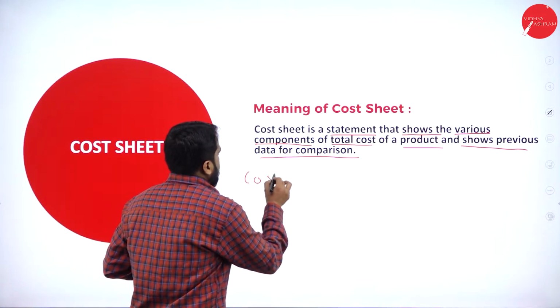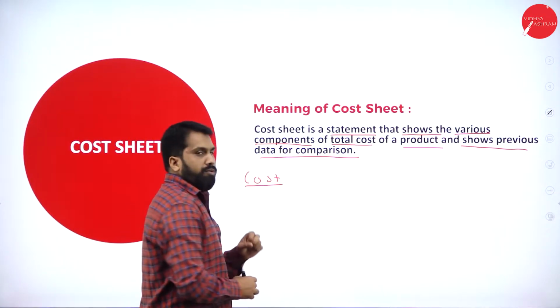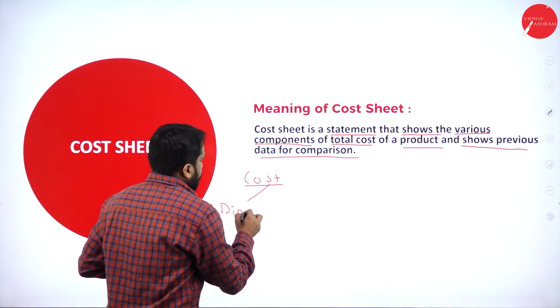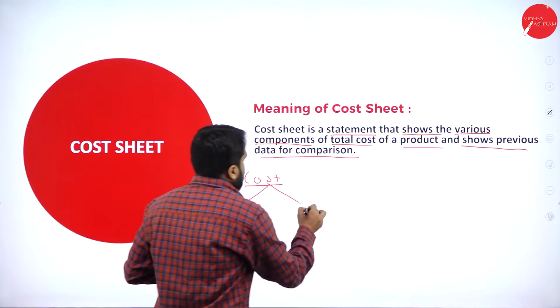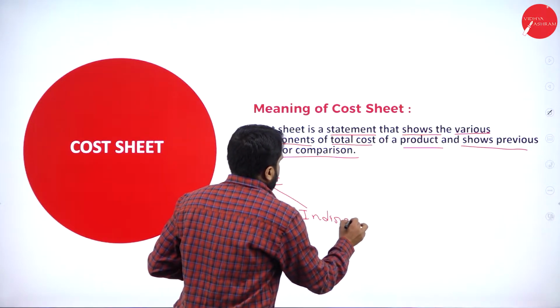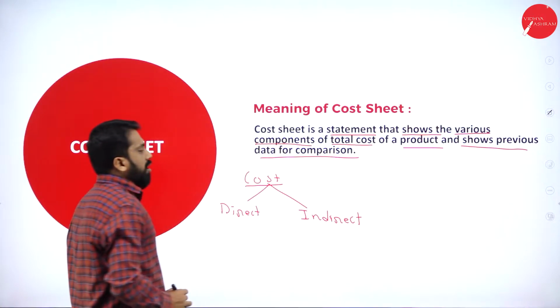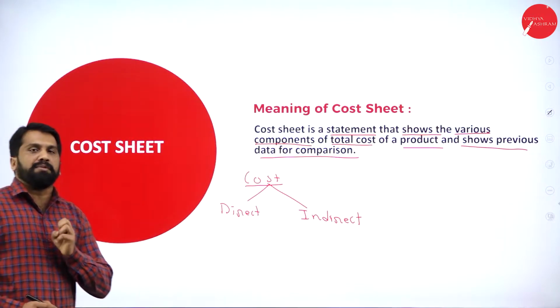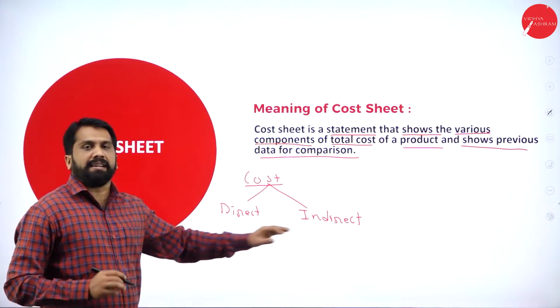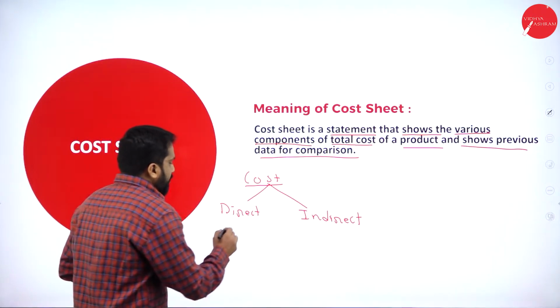How do we calculate your cost? There are two types of cost. One will be direct cost and the second one will be indirect cost. Under cost, how many types do we have? Two types. What is the first one? Direct. What is the second one? Indirect. Now, under direct cost,